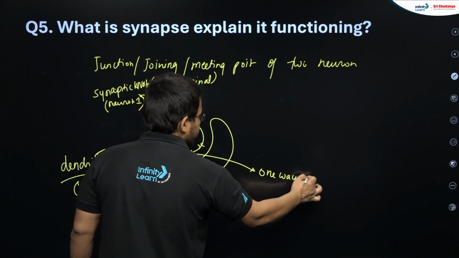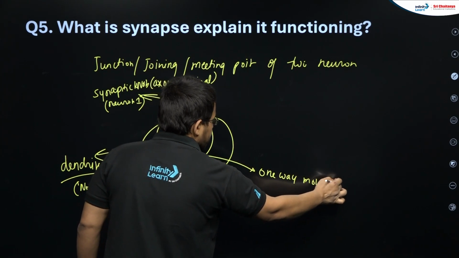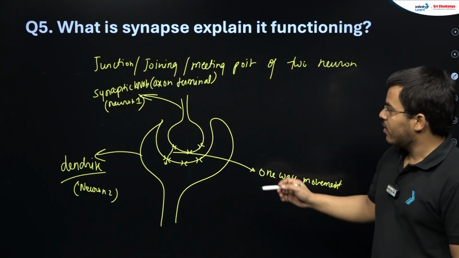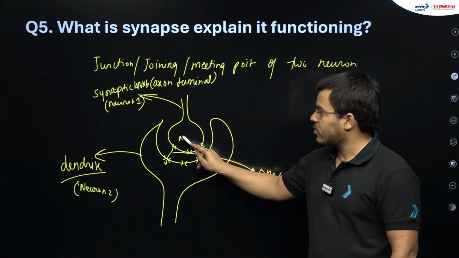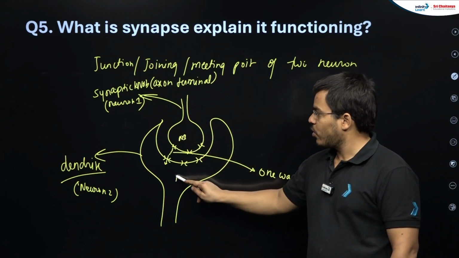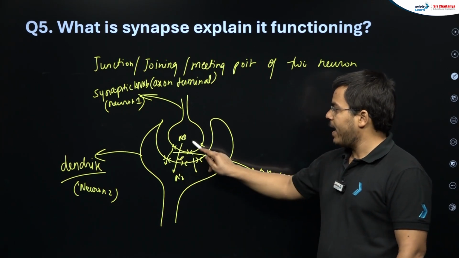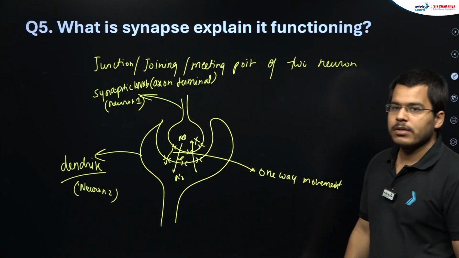This one-way movement will be happening from this neuron 1 to neuron 2 only. Only this direction, not back. This direction will not happen.